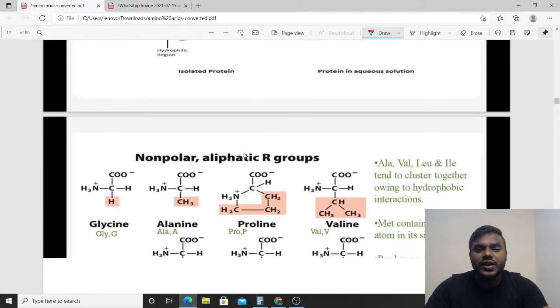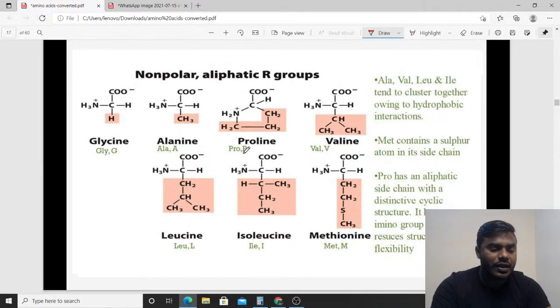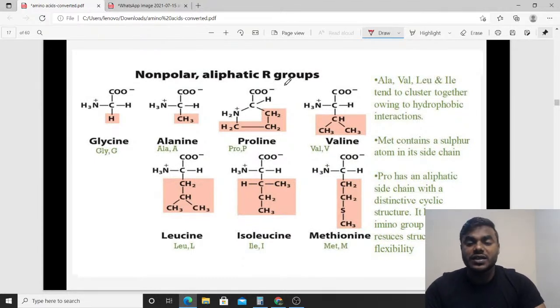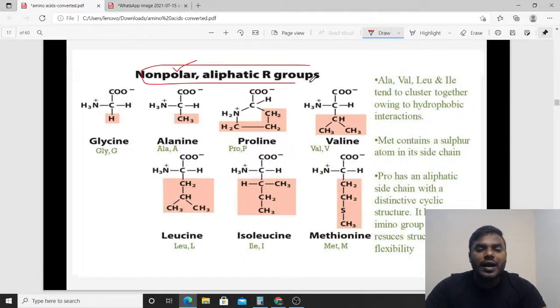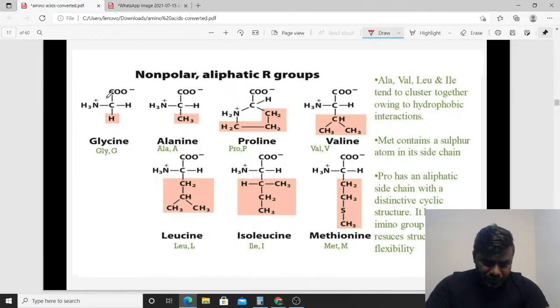Okay, now let's try to understand briefly and elaborately the classification of amino acids. Let's understand the first and most important classification, the non-polar and aliphatic R groups. Kindly do not forget that, friends. The first one is glycine. What do you mean by aliphatic? First of all, friends, aliphatic means straight chain amino acid. We call it a straight chain amino acid.